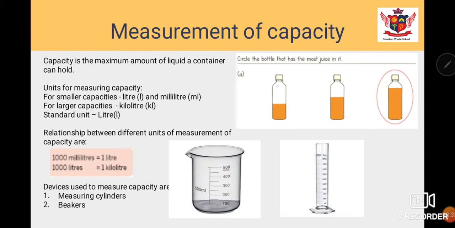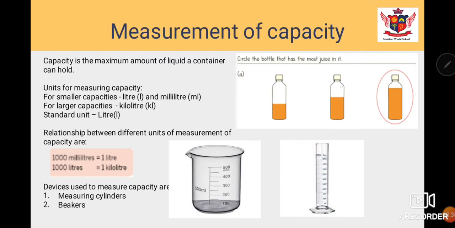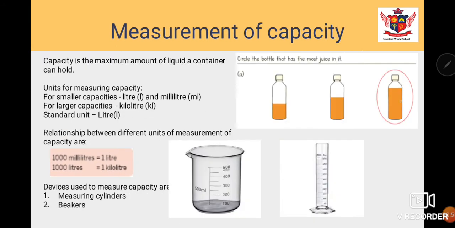This is a small bottle, it will hold a small amount of water or any other liquid. And this is another one, it has a capacity a bit more than this. And this is the biggest one, it will hold more than these two, right? So the capacity of this third bottle is more than these two.